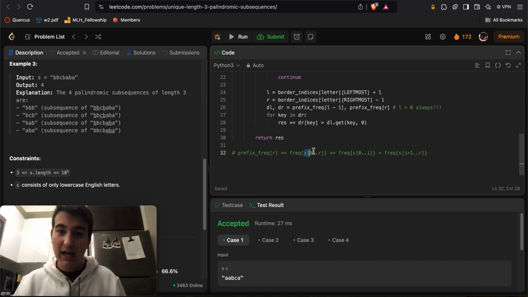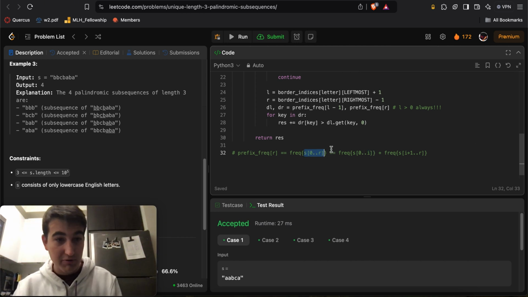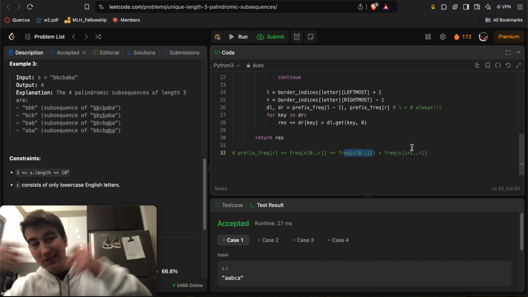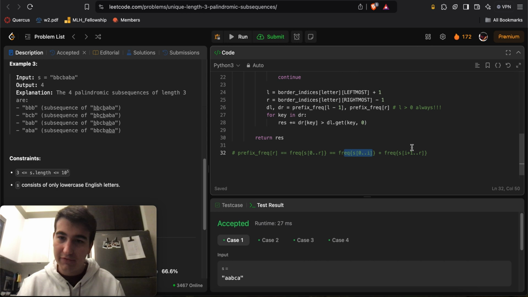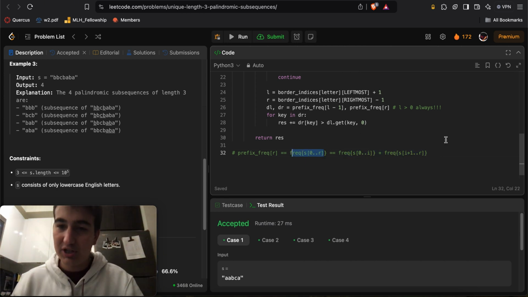So here, I can split up the frequency of the elements from 0 to R as the frequency of the elements from 0 to I, combined with the frequencies of each letter from I plus 1 to R. Forgive the abuse of notation, but if A happens 2 times in one part and 3 times in the other, 2 plus 3 is 5, which is how many times A happened from 0 to R.